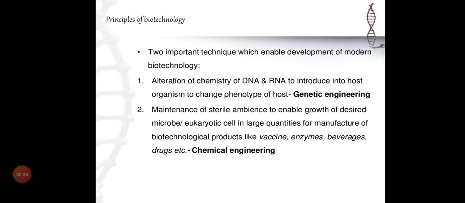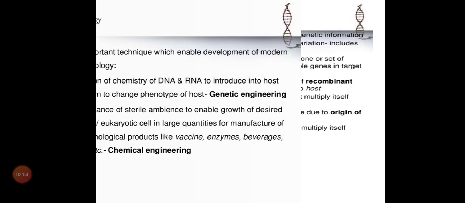For example, bovine somatotropin is a hormone which increases milk in cows. Like that, so many hormones they use for cattle also. So we are getting benefit through biotechnology, and that all comes under chemical engineering.